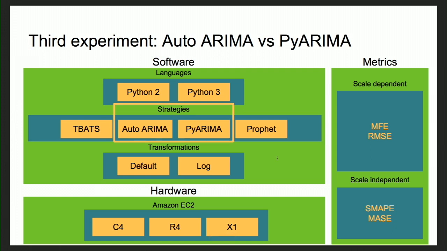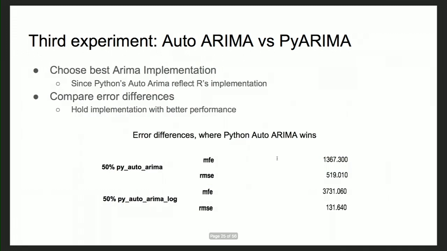I forgot to mention one thing earlier. PyArima is nothing but the implementation of our autoarima in Python. This is a homegrown algorithm, so we wrote it according to our problem statement. If you remember the last graph, our autoarima was performing the best out of all the strategies. So the idea here is to get rid of the Python implementation of our autoarima if the difference between the forecasts of Python autoarima and our autoarima is not too much.